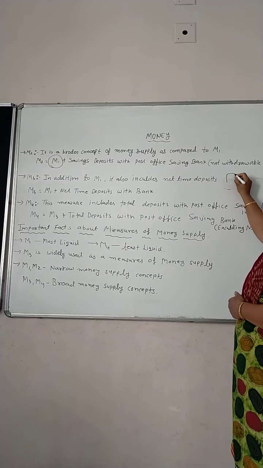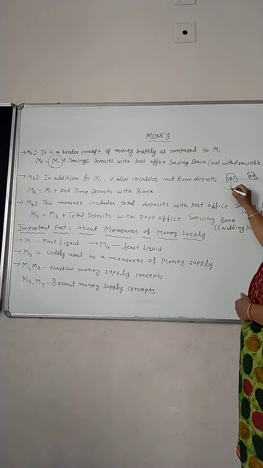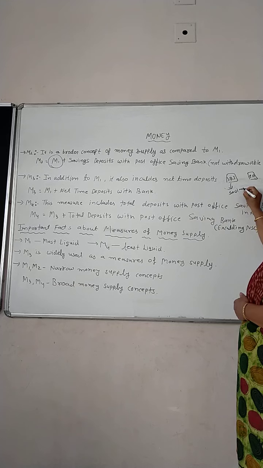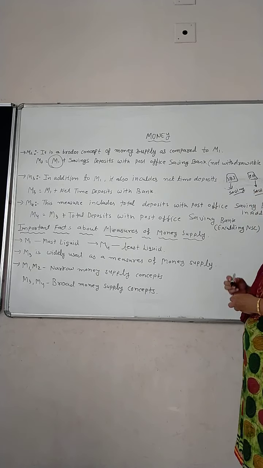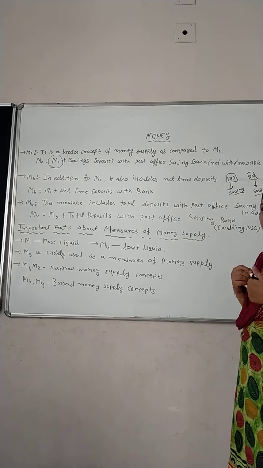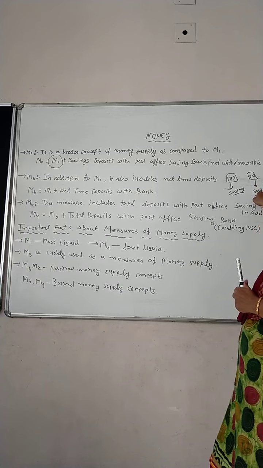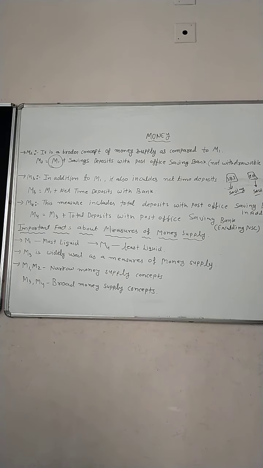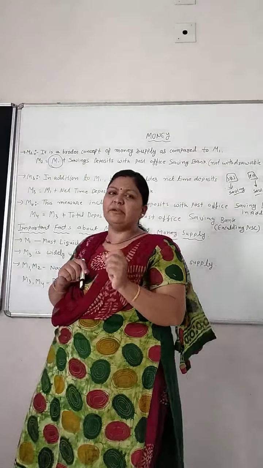If this is SBI and this is the post office, I have a savings account here and also here. Both are my accounts only, but still there is one basic difference.